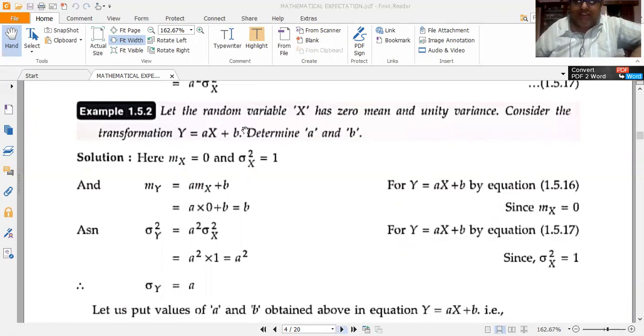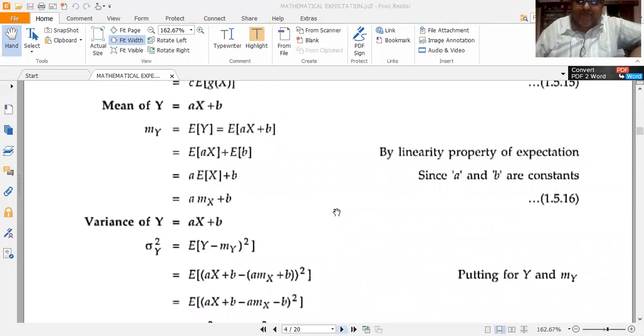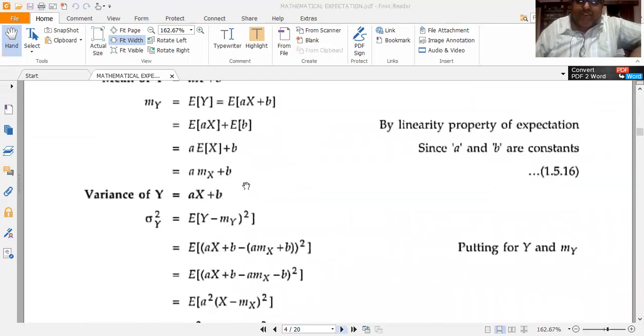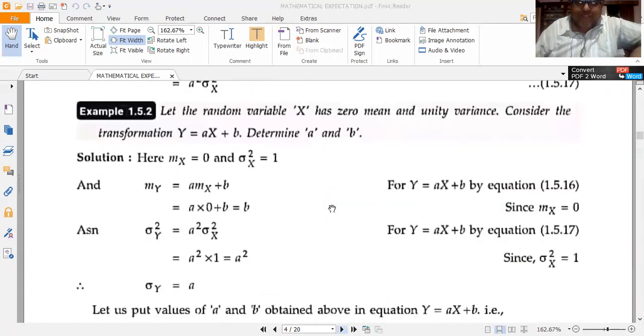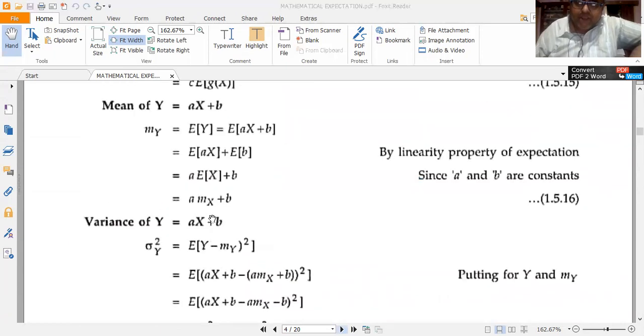It's a very simple problem. This problem envisages the utility of the formula that we have derived in the previous property. So y is equal to ax plus b means there is a relationship between the mean of y and mean of x, because x and y are random variables. There is a relationship between the variances of x and y because x and y are related. How? By this transformation y is equal to ax plus b. So use the same approach.